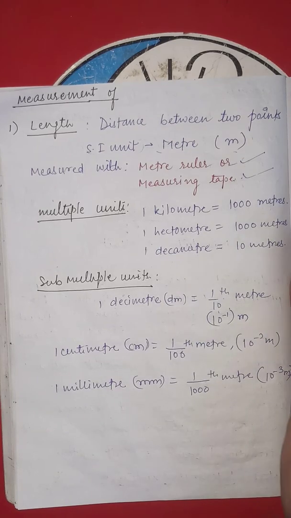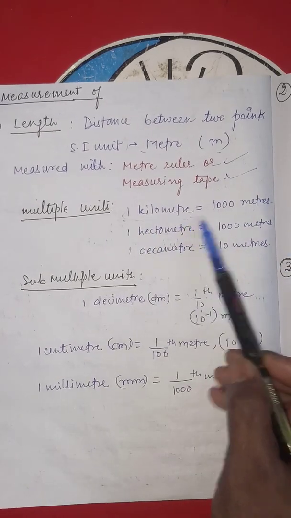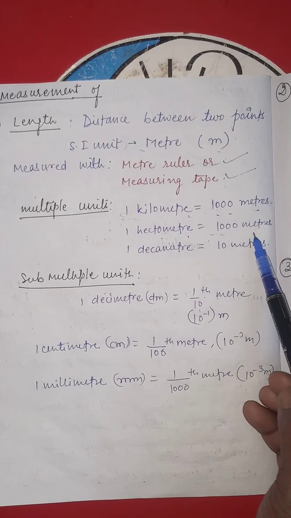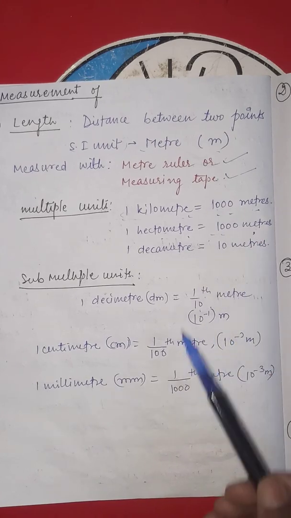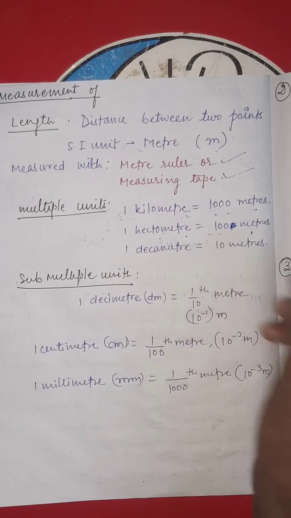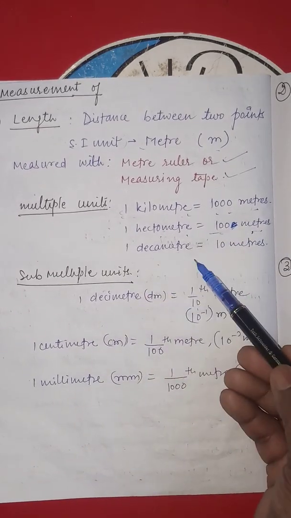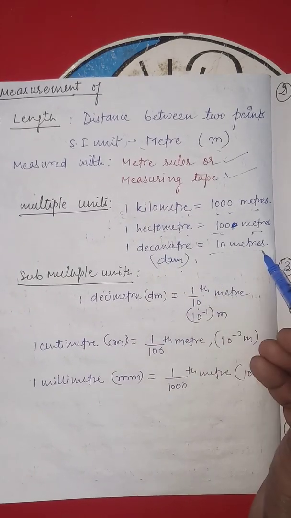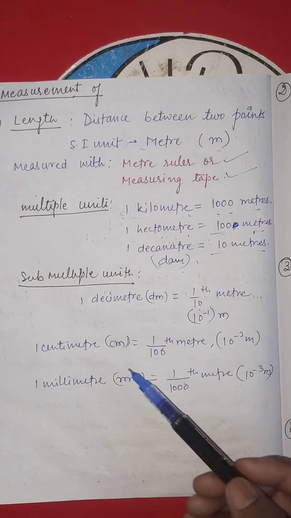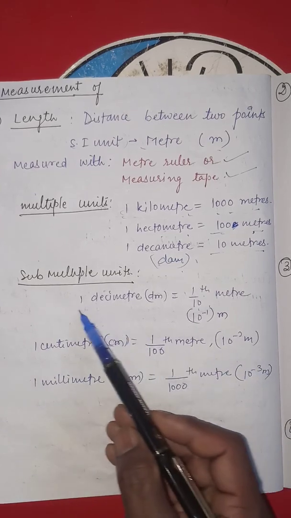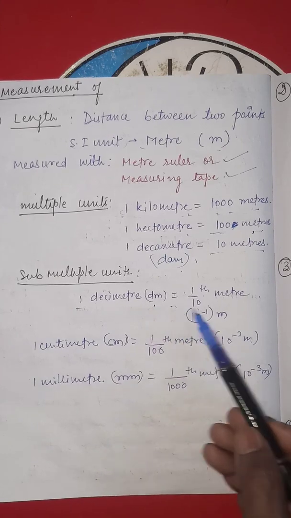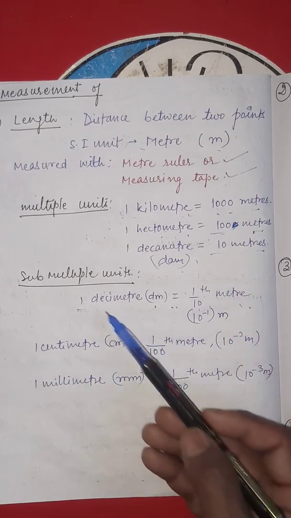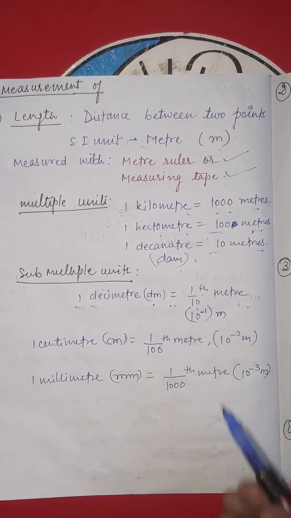The multiple units of length, we know that 1 kilometer will be equal to 1000 meters, and 1 hectometer is 100 meters. Okay, and 1 decameter, denoted as dam, will be equal to 10 meters. Now sub multiple units are also there to measure the length, which is 1 decimeter, dm, which will be equal to 1/10 of a meter, the 10th part of the meter, denoted as 10 to the power minus 1.